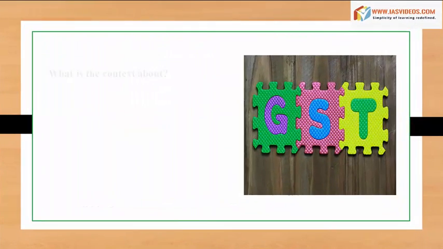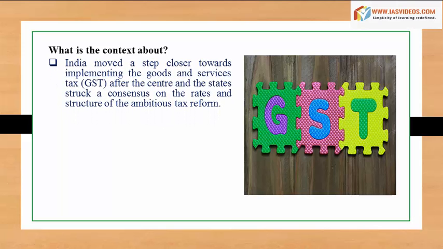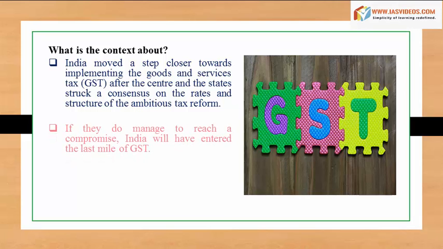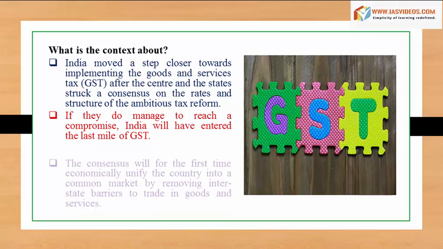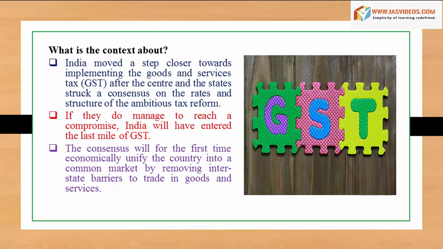What is the context about? India moved a step closer towards implementing the Goods and Services Tax (GST) after the centre and the states struck a consensus on the rates and structure of the ambitious tax reform. If they too manage to reach a compromise, India will have entered the last mile of GST. The consensus will for the first time economically unify the country into a common market by removing interstate barriers to trade in goods and services.